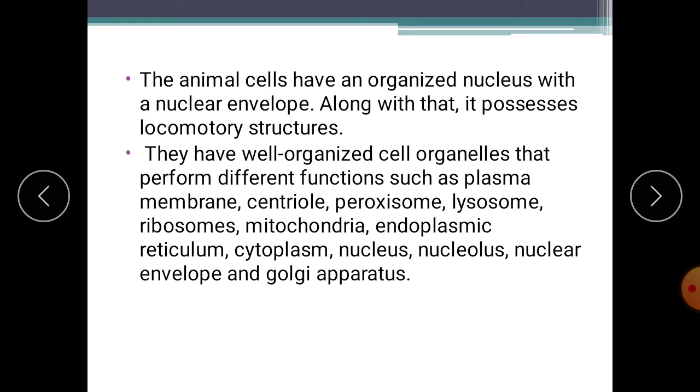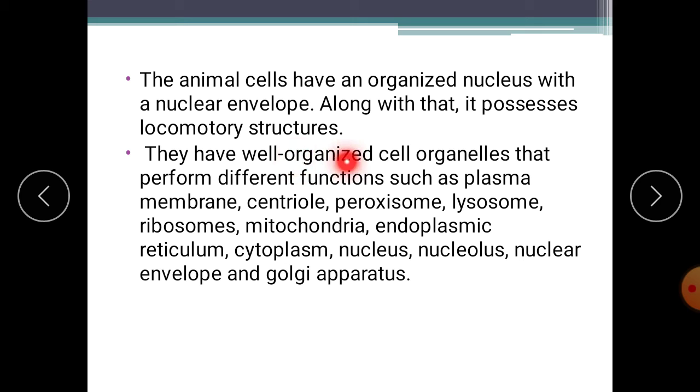Most unicellular animals, whose body is made up of only one cell, have locomotor structures like cilia, flagella, pseudopodia. Amoeba has pseudopodia for locomotion. Euglena has flagella. Paramecium has cilia for locomotion.